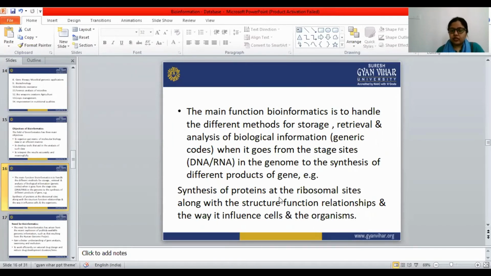With the help of bioinformatics, we can do all these things. And the main function of bioinformatics is to handle the different methods for storage, retrieval, and analysis of the biological information.